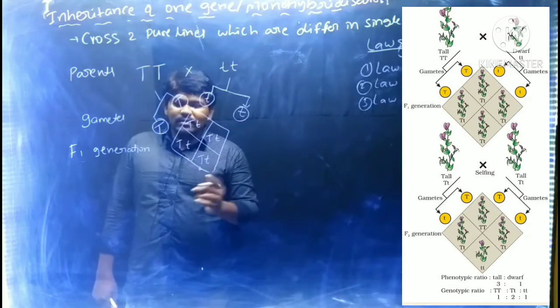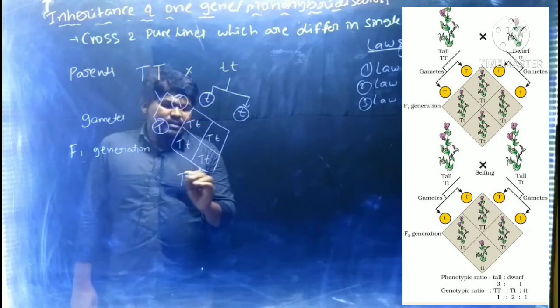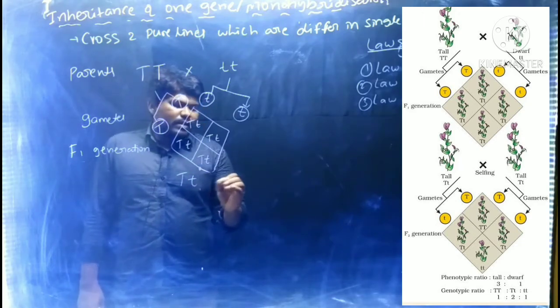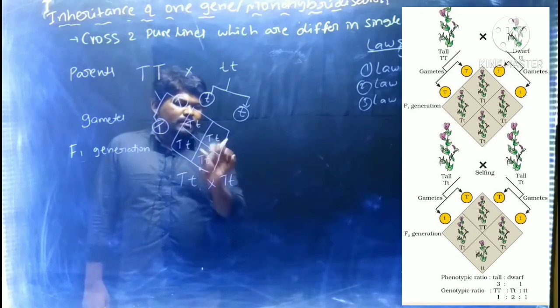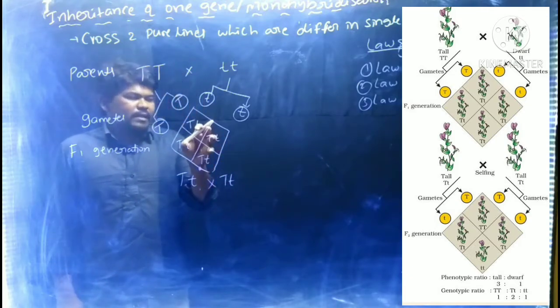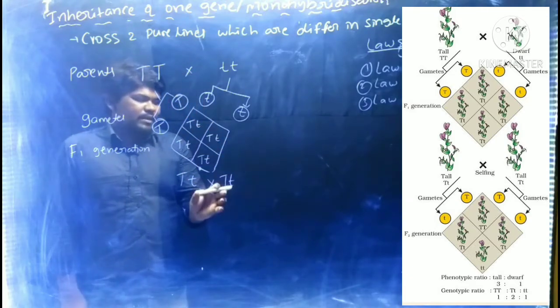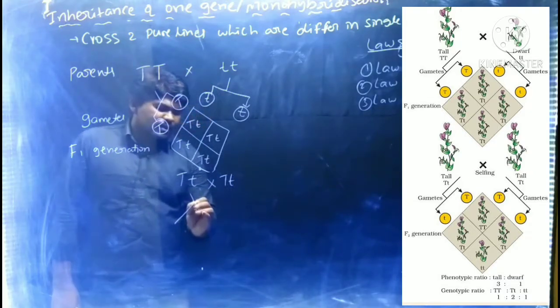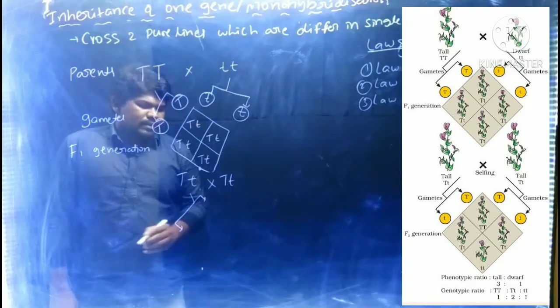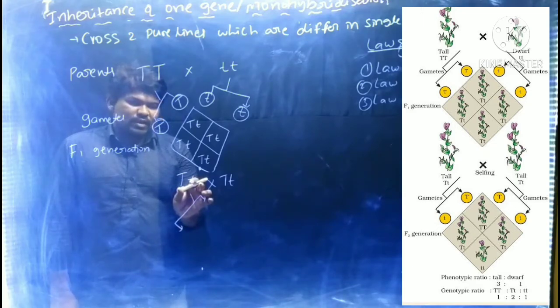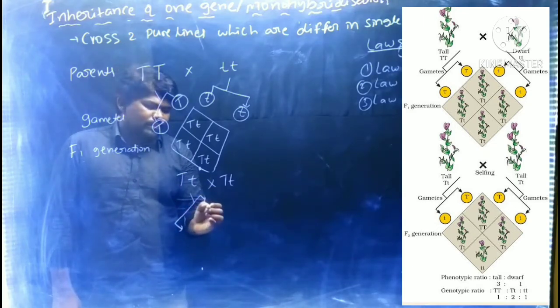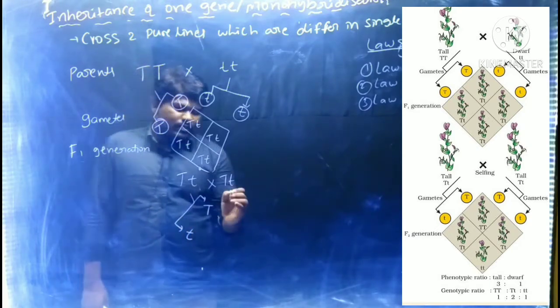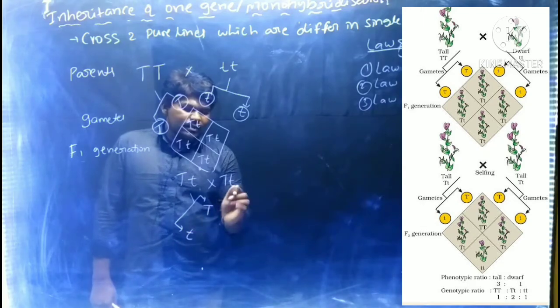After that, he crossed the F1 generation plants also. He selected two plants from the F1 generation, capital T, small t, and crossed them. It is a heterozygous genotype, hence two types of gametes are formed: 50% of gametes contain capital T, the dominant allele, and 50% contain small t.